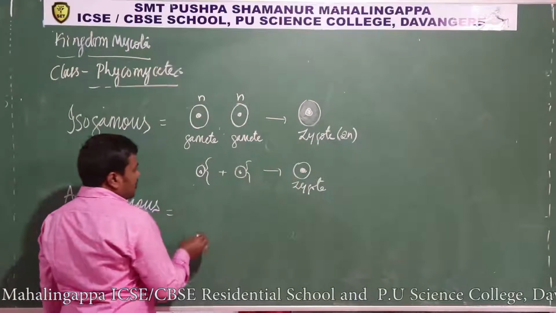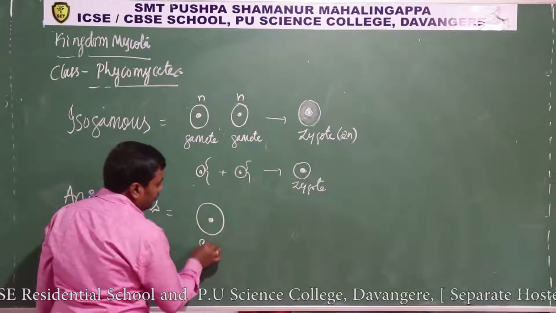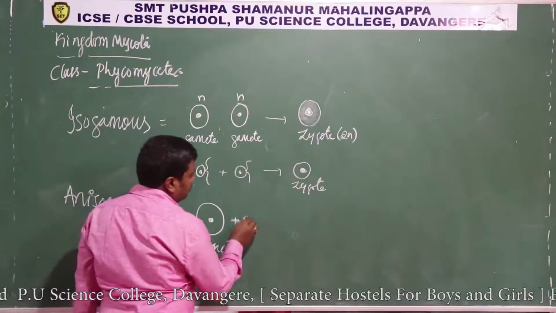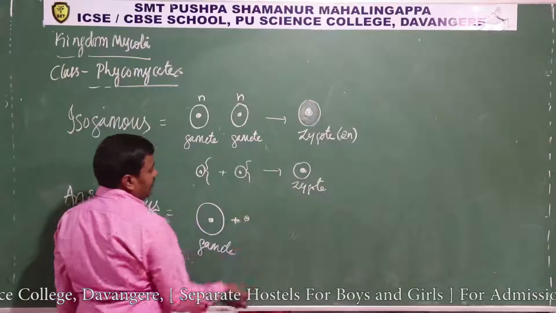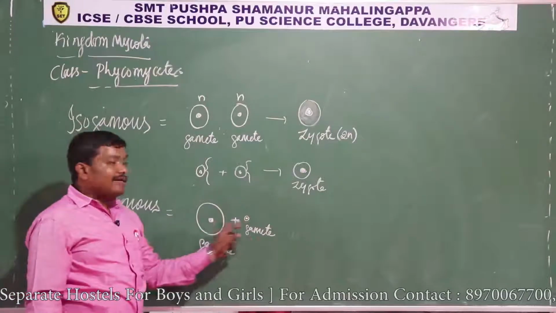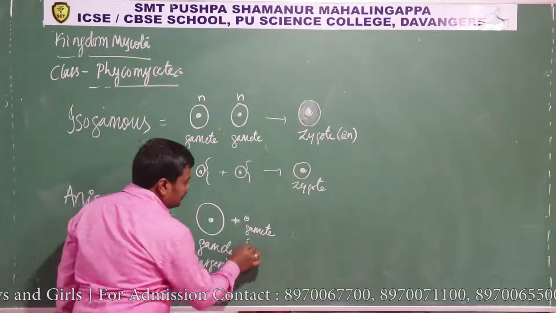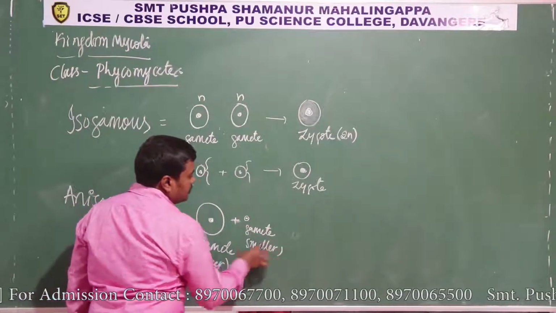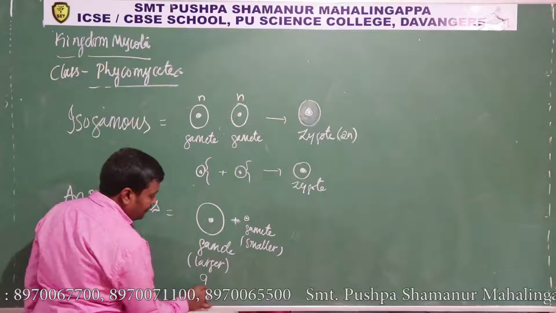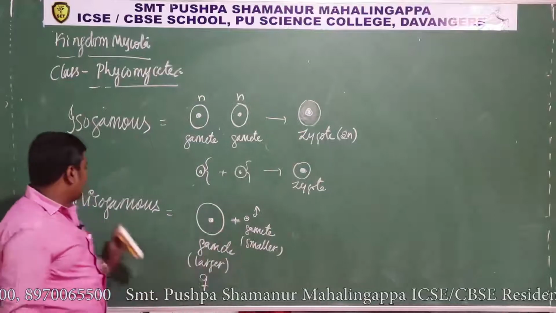In anisogamous, one gamete is larger and non-motile. This is one gamete and this is one small gamete. So this is also a gamete. Here morphologically they are dissimilar. This is a larger gamete and this is a smaller gamete. The larger one is considered as female and the smaller one is considered as male. So this is a kind of anisogamous.